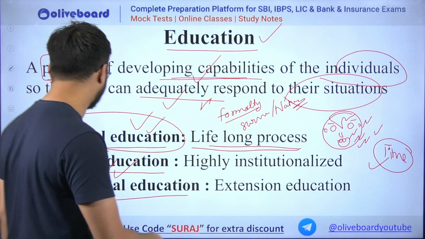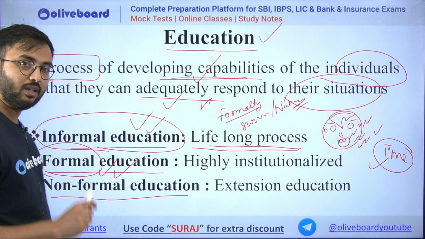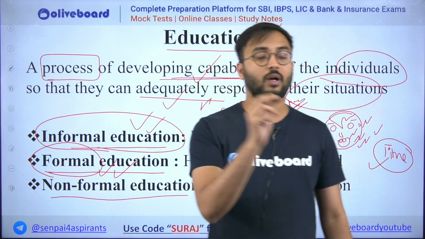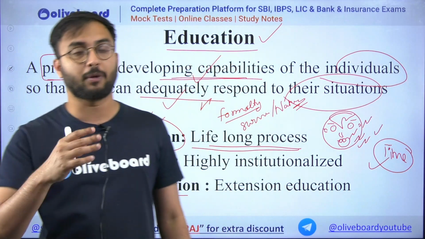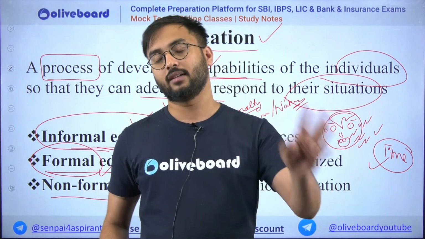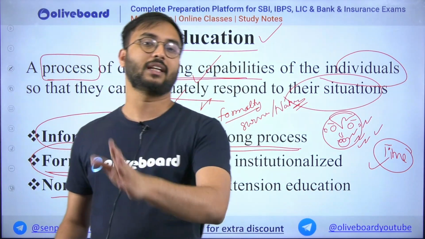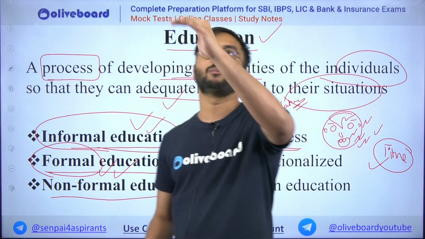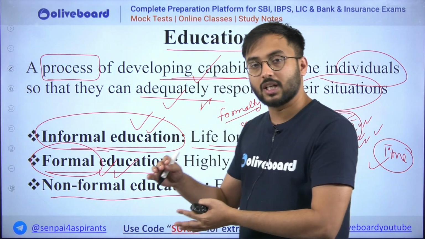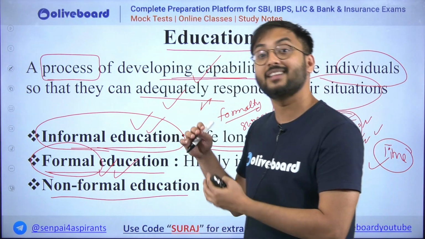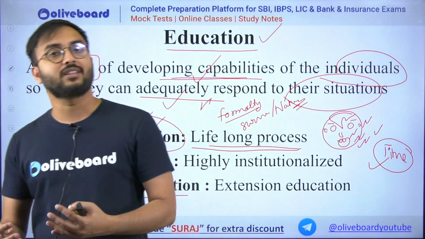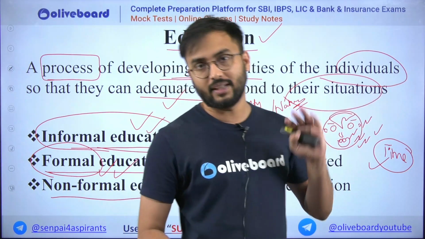So why is the schooling system the most formal education? Because here a proper formal syntax has been given per particular period, according to different periods or time. For example, in one year you complete first standard, then second standard, then third standard, fourth standard, fifth standard. In this way, step by step, you go on completing your particular syllabus which you have to complete or learn at that particular age. And you don't just read that, you give the exam, you clear the exam, and then you go to the next step.